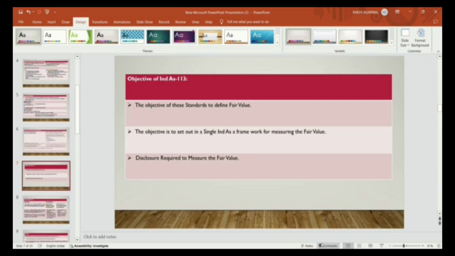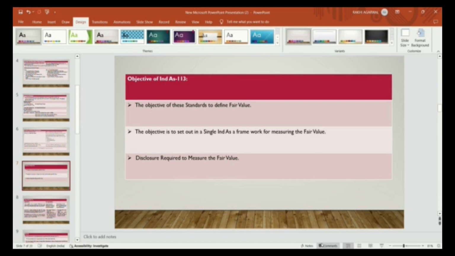So reference is given in each and every standard: go and check Ind AS 113 for the definition of fair value. If we check Ind AS 105, they mention recognizing the non-current asset held for sale at fair value less cost to sell. For that fair value, they say refer to Ind AS 113. If they put the definition of fair value in each and every standard, each standard would become very wide.